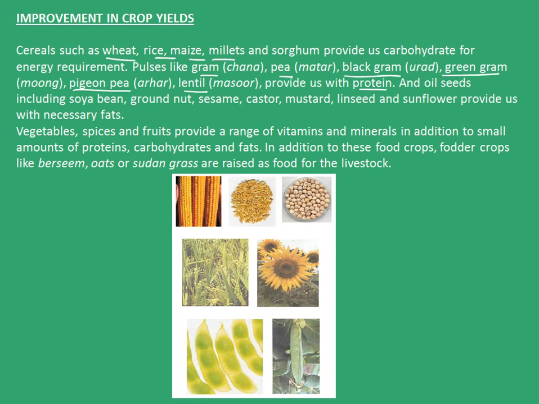And oil seeds including soybean, groundnut, sesame, castor, mustard, linseed, and sunflower provide us with necessary fats. Vegetables, spices, and fruits provide us a range of vitamins and minerals in addition to small amounts of proteins, carbohydrates, and fats. In addition to this, fodder crops like barsim and oats are raised as food for livestock.